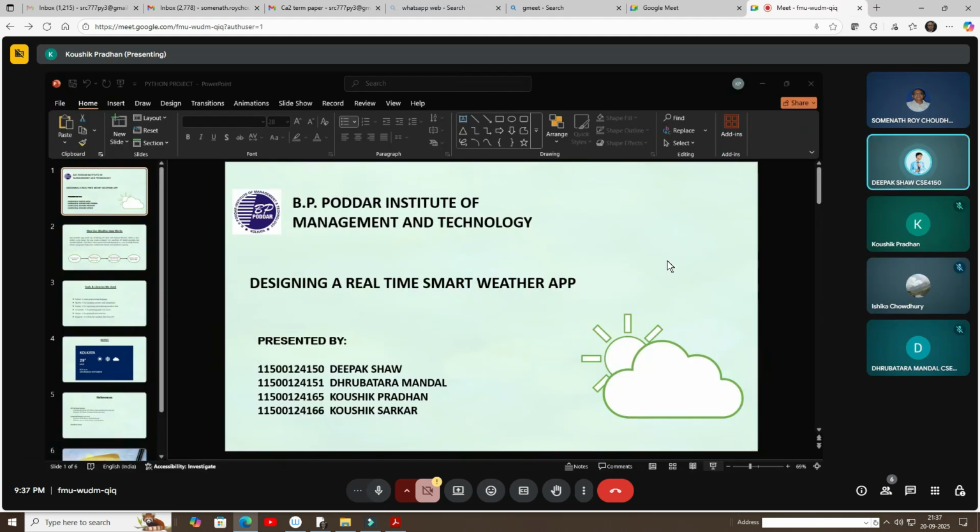Yes, sir. So first of all, I would like to tell the names of my group mates: Dhruv Mandal, Kaushik Pradhan, and Kaushik Sharkar, and I am Deepak Shah. So our project is about a weather app which we made using Python and Python libraries. Kaushik, please shift to the next slide.